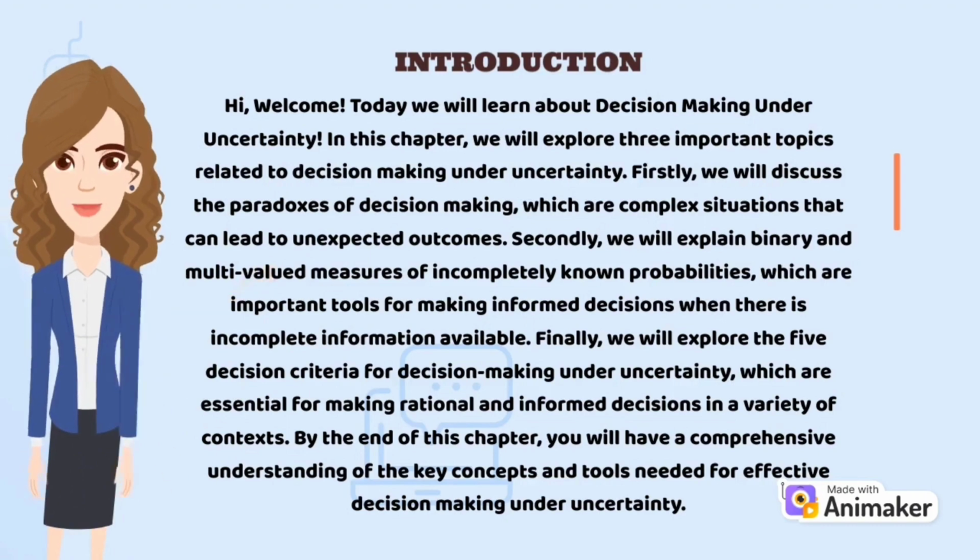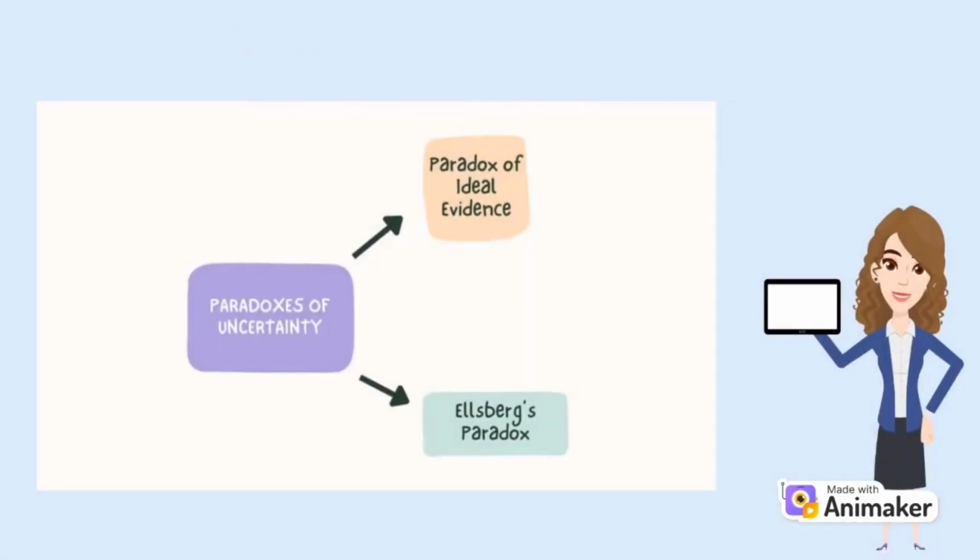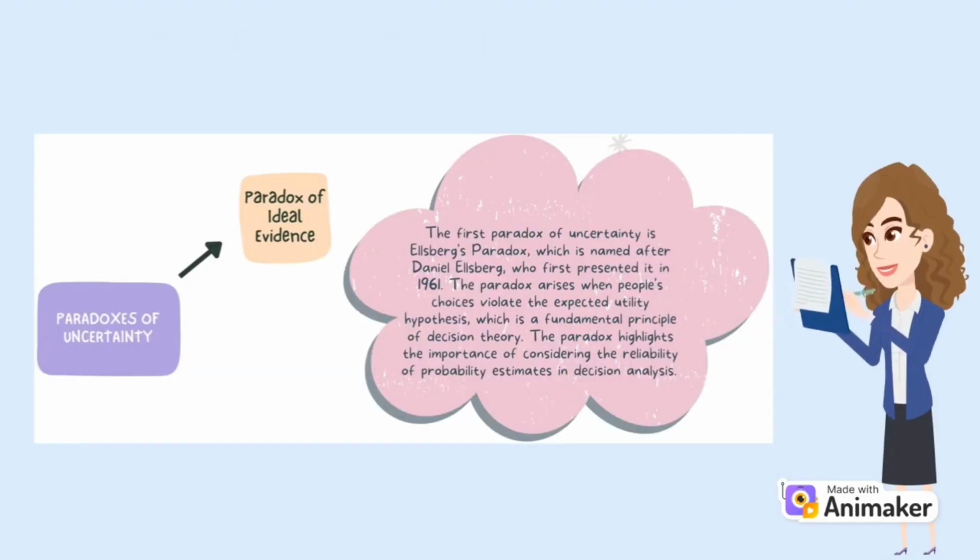effective decision-making under uncertainty. There are 2 paradoxes of uncertainty, which are Ellsberg's paradox and the paradox of ideal evidence. The first paradox of uncertainty is Ellsberg's paradox, which is named after Daniel Ellsberg, who first presented it in 1961. The paradox arises when people's choices violate the expected utility hypothesis, which is a fundamental principle of decision theory. The paradox highlights the importance of considering the reliability of probability estimates in decision analysis.